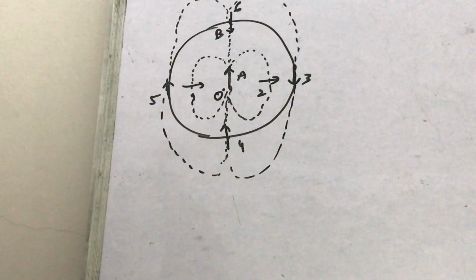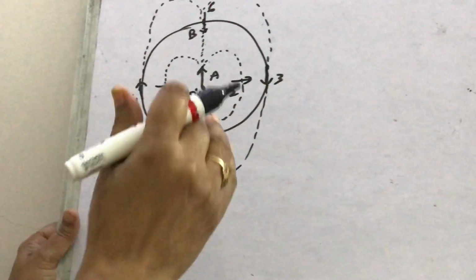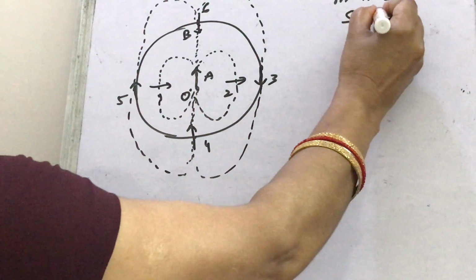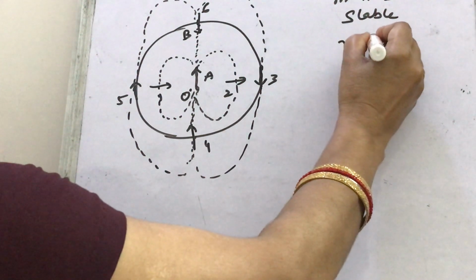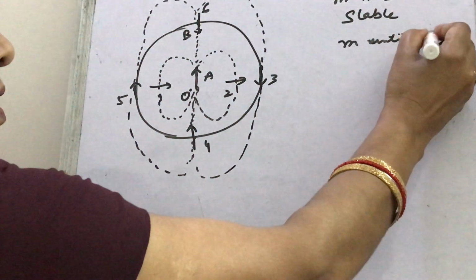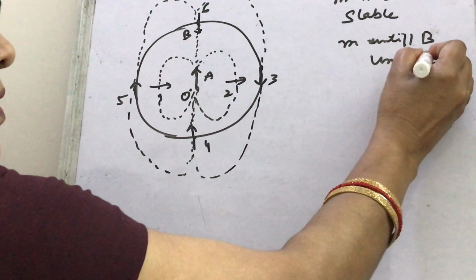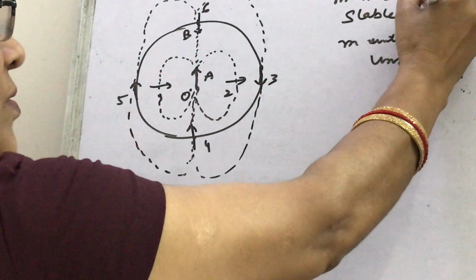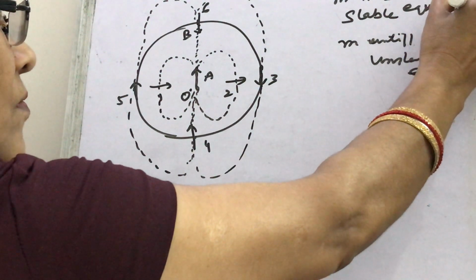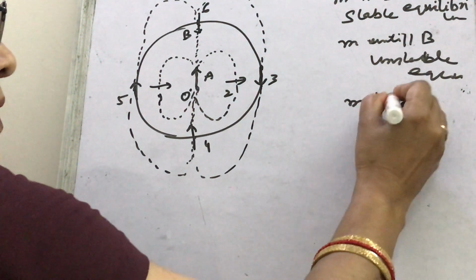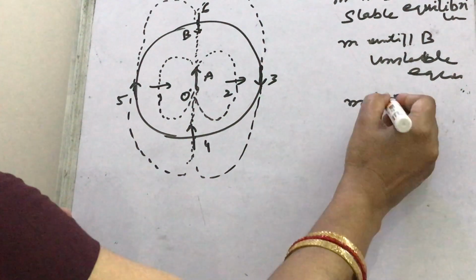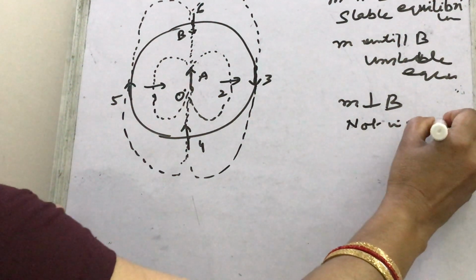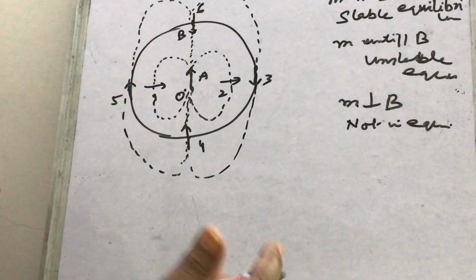Now you can consider each and every case. You have to decide. You know that if M is parallel to B, then it is stable equilibrium. If M is anti-parallel to B, then it is unstable equilibrium. And if M is perpendicular to B, then it is not in equilibrium. Only three cases, but so many things are there.